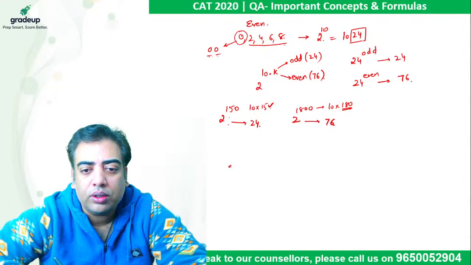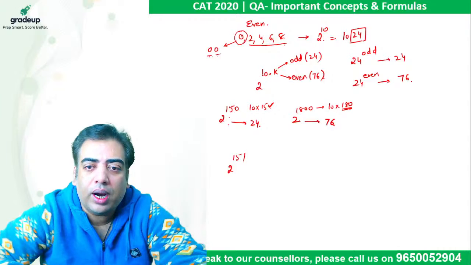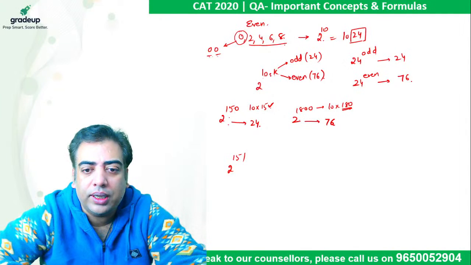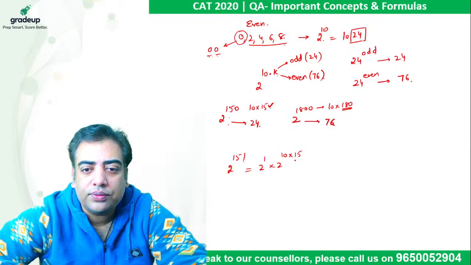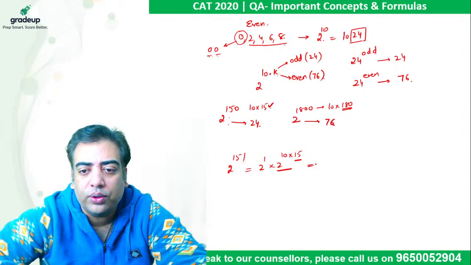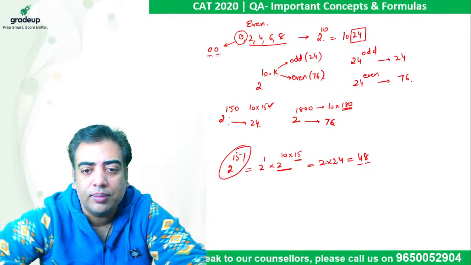So if you come across 2 raised to power 151, as I know I require a multiple of 10 in the power, it can be rewritten as 2 raised to power 1 into 2 raised to power 150, which is 10 into 15. Because 15 is odd, the last two digits of this number will be 24. So 2 into 24, answer comes out to be 48, which are the last two digits of the given number.